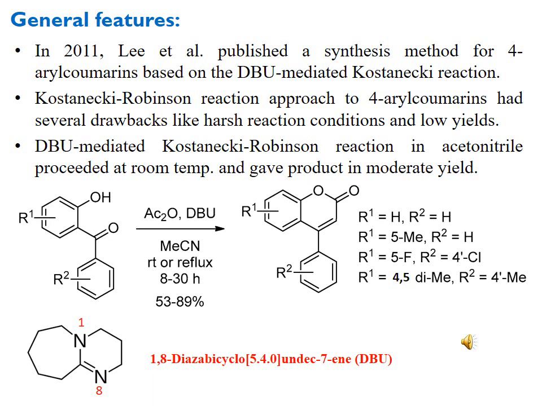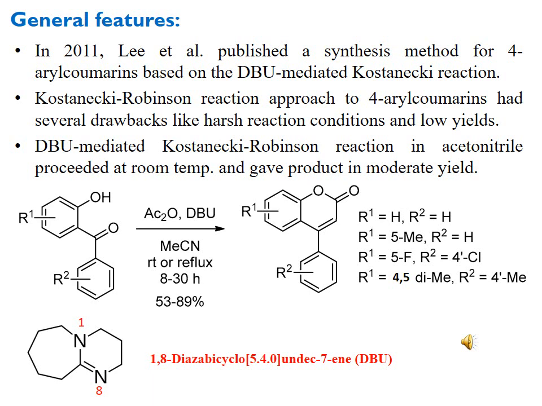example of the work, the journal scheme for the work performed by Lee and co-workers. Here you can see the 2-hydroxy benzophenone.